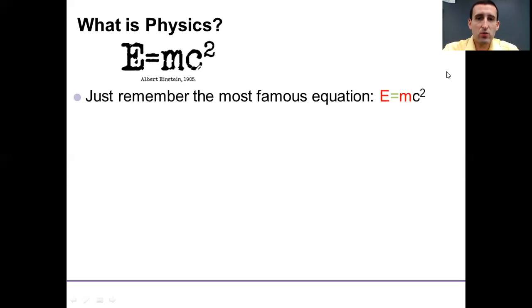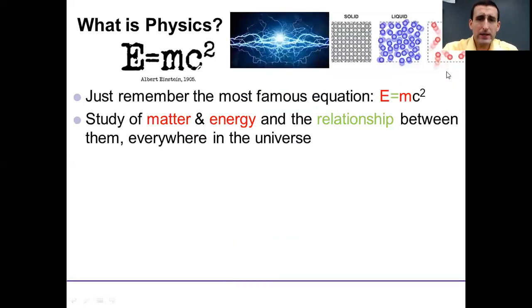E equals mc squared. You've got to know what that equation stands for in order to appreciate how it's a definition of physics. So the big capital E stands for energy, and the m stands for mass, which is a measure of how much matter we have. So that's really what physics is. Physics is the study of matter, the stuff around us, the stuff that makes up our world, ourselves, our universe, and also the study of energy, which is what allows that matter to move and to do many different things.